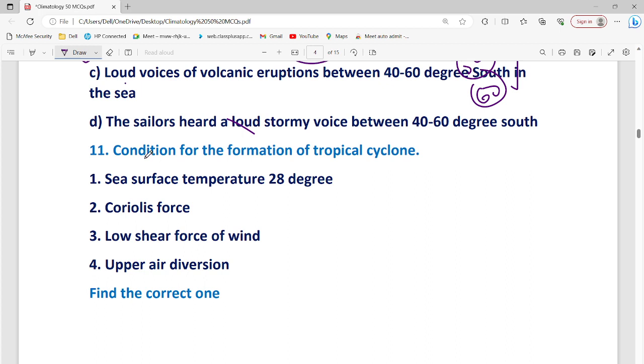Now comes the condition for the formation of the tropical cyclone. Tropical cyclone formation ପାଇଁ condition कौन? Sea surface temperature केते दरकार 28 degree, Coriolis force दरकार, low shear force, upper air divergence.